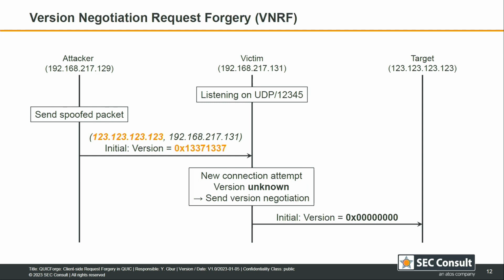And the last one is a variation of this. QUIC supports version negotiation. In this case, we can also spoof the version number to a number that is not known. And then the victim thinks, oh, I don't know this, I will send the version negotiation, which is indicated by the version field being all set to 0, and the packets then contain all the supported version numbers.